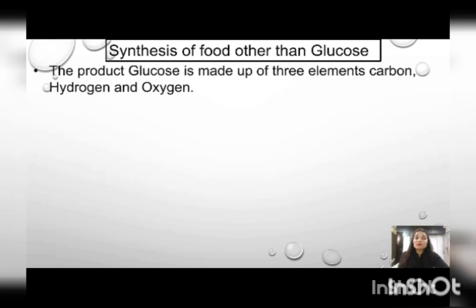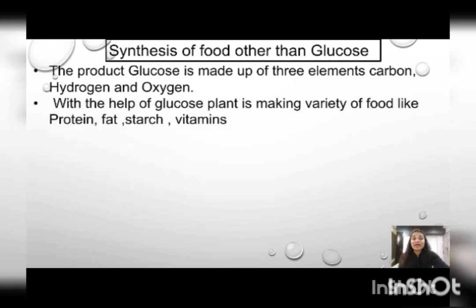The elements of glucose are carbon, hydrogen and oxygen. When carbon, hydrogen and oxygen elements are there, it is called glucose, simple carbohydrate, which can be easily digestible. But when any other element has been combined with these three elements of glucose, it is converted into complex carbohydrate. Complex carbohydrate like protein, fat, starch and vitamins.